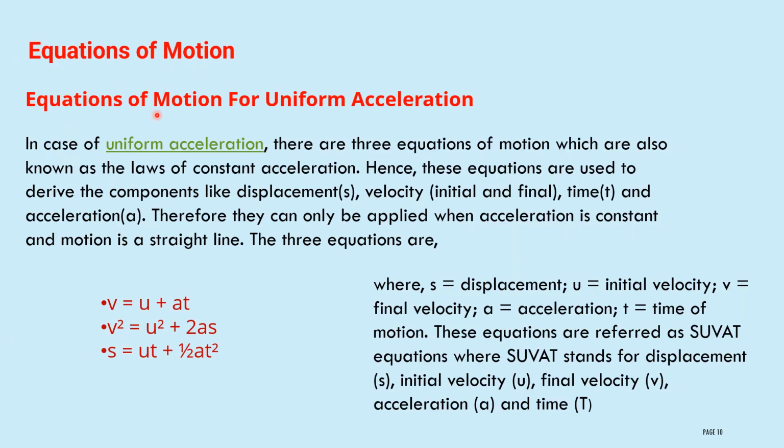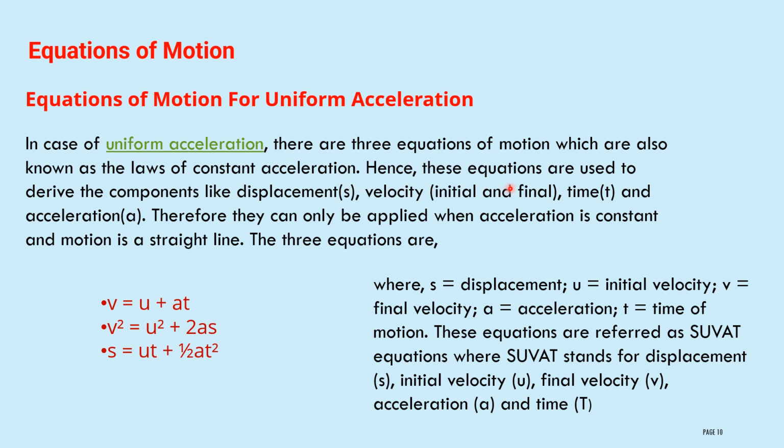Equation of motion. Equation of motion for uniform acceleration. What is meant by uniform acceleration? Uniform acceleration is nothing but the rate of change of velocity with respect to time. How will the velocity be changing with time? If the velocity is changing constantly with time, that we will call a uniform acceleration. In case of a uniform acceleration, there are three equations of motion, which are also known as the laws of constant acceleration.